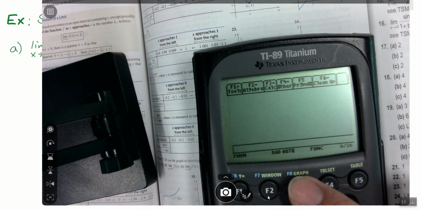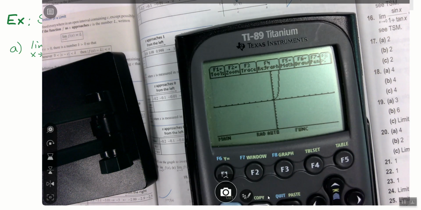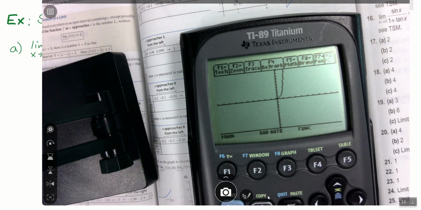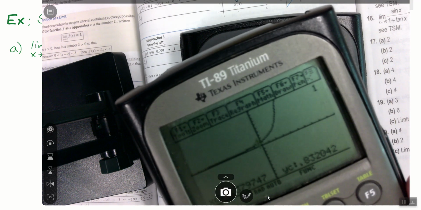All right, so let's check it. We're going to look at the graph first. Okay, so here's this graph. This, I mean, it looks a little different, but does it do the same thing?